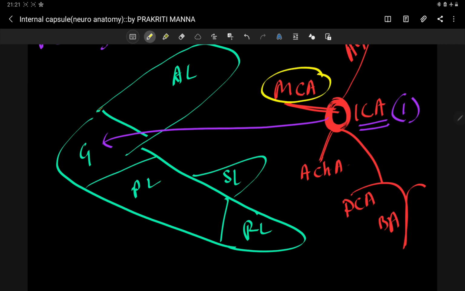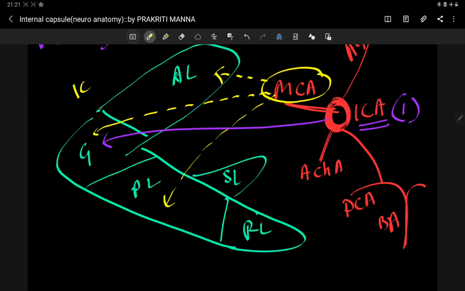This middle cerebral artery gives three branches to the internal capsule. One is at the genu. Next one is at the posterior limb. And the next one, it is also supplying the anterior limb.